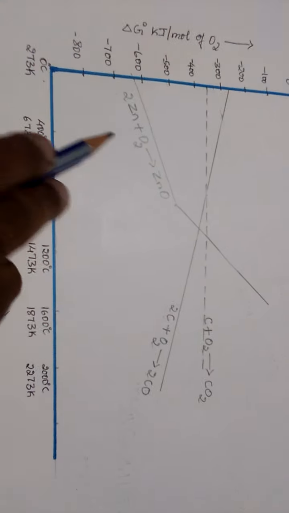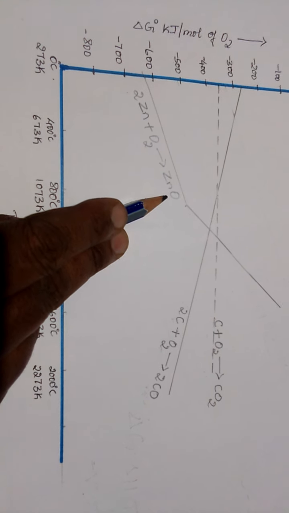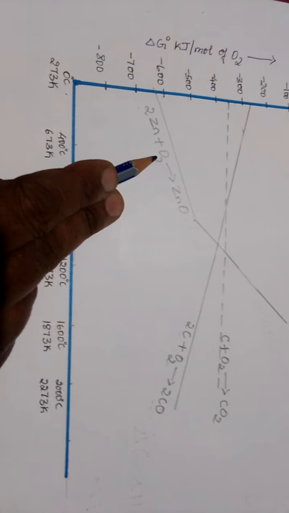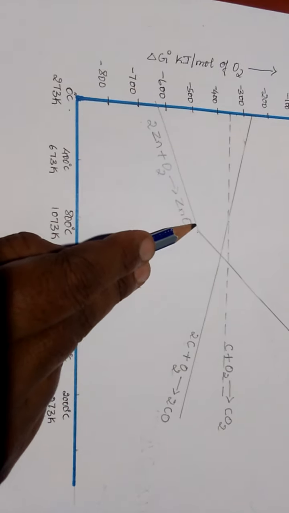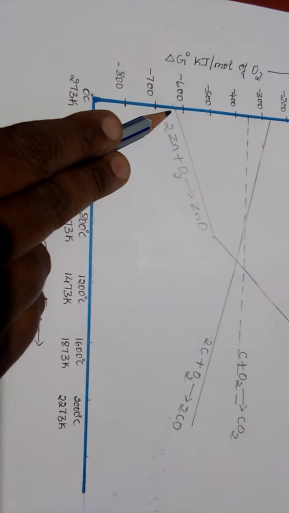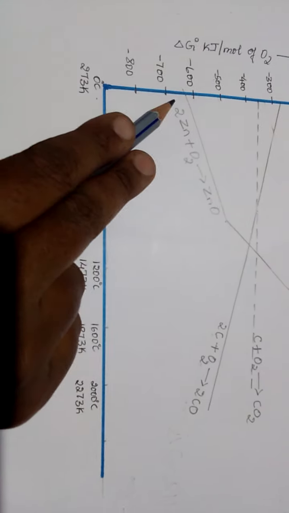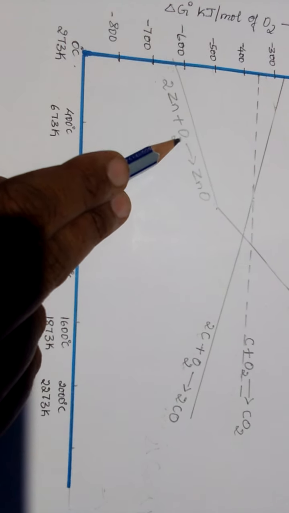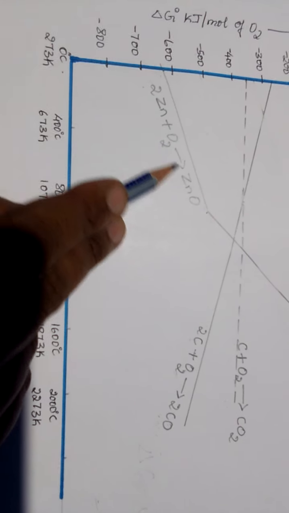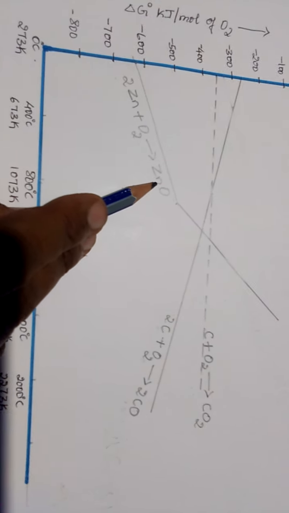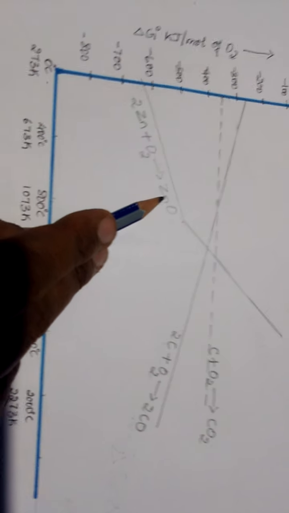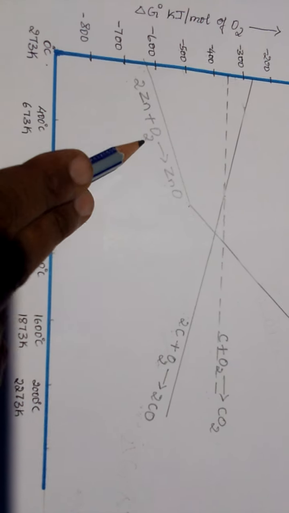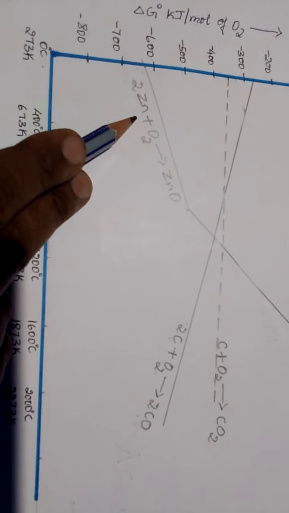Now, when zinc oxide is formed from zinc and oxygen by consuming 1 mole of oxygen, this is the line we get. Delta G values become lesser and lesser negative as the temperature goes on increasing. The reason is that 1 mole of gaseous reactant is converting to 0 moles of gaseous product, meaning in the product there is no gas here.